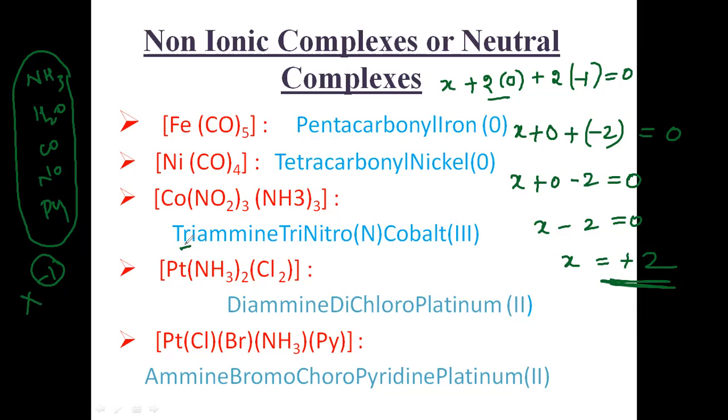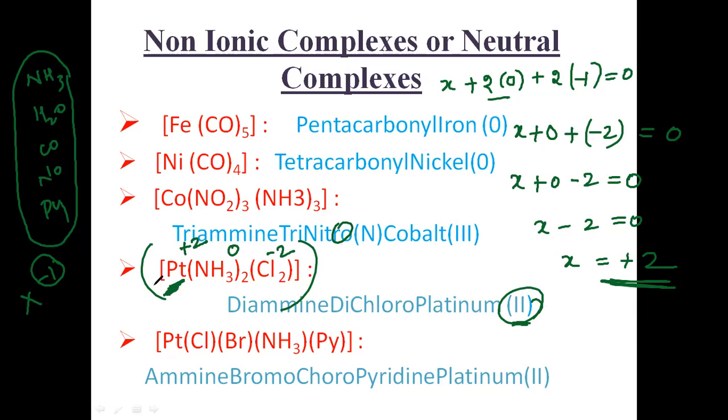That means platinum has the oxidation state plus 2, and these are neutral, which is 0, and here two chlorines are there. Generally one chlorine is minus 1, two chlorines are minus 2, and you can easily understand here plus 2, 0, minus 2, total will be 0. The oxidation state of the platinum is 2 here. So you must remember these things.